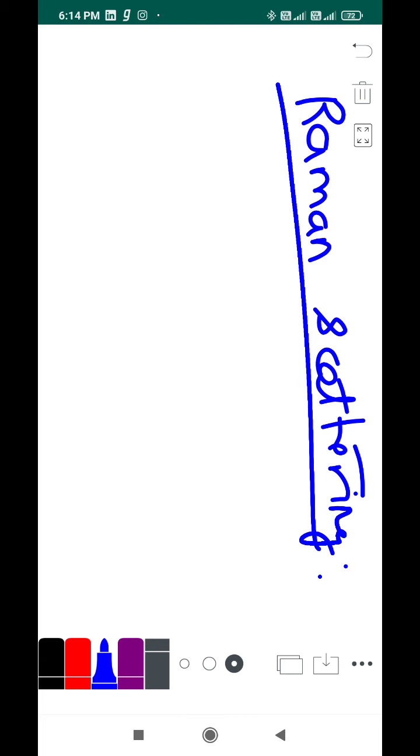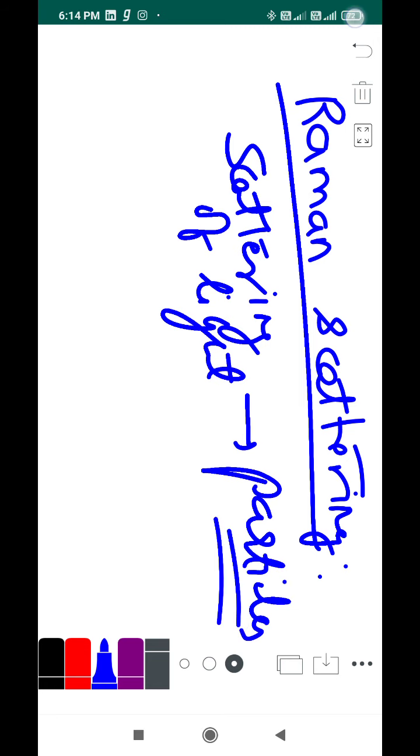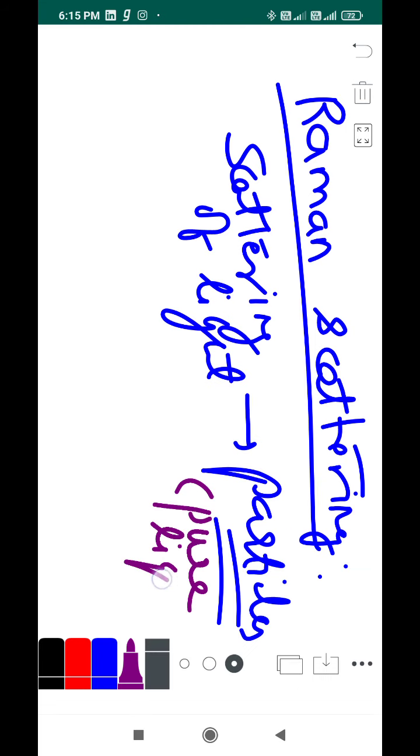Scattering of light by the particles, because scattering is done by the particles, right? Scattering of light by the particles of a pure liquid always leads to a change in frequency or wavelength.